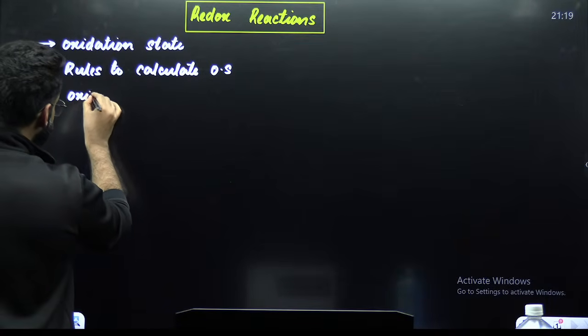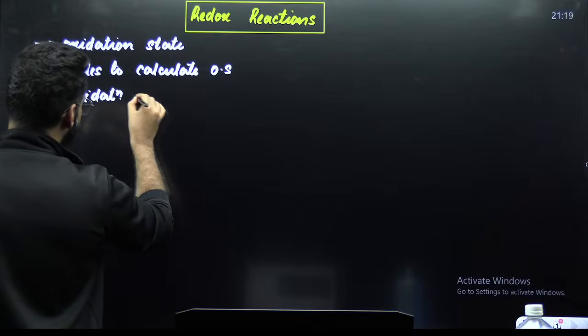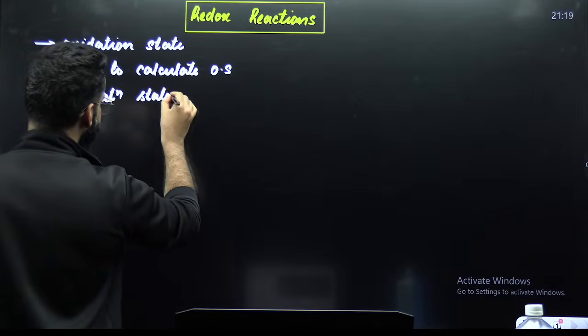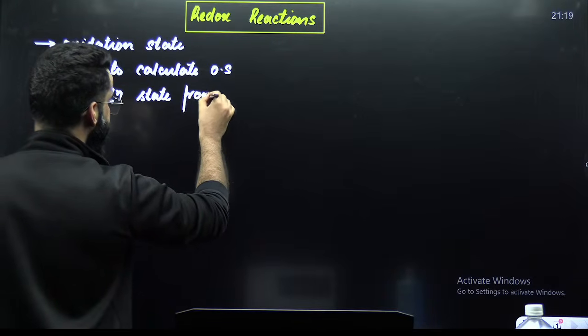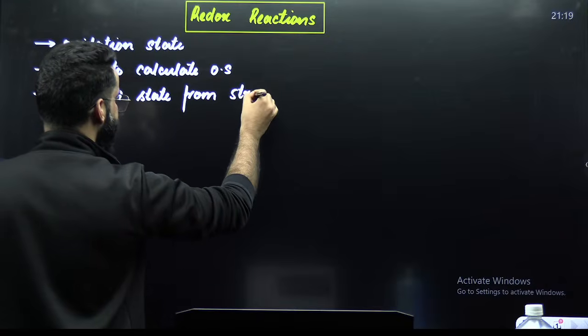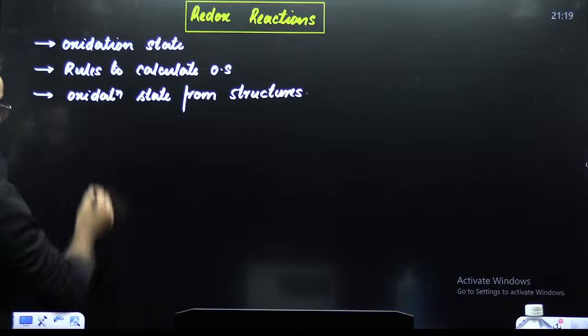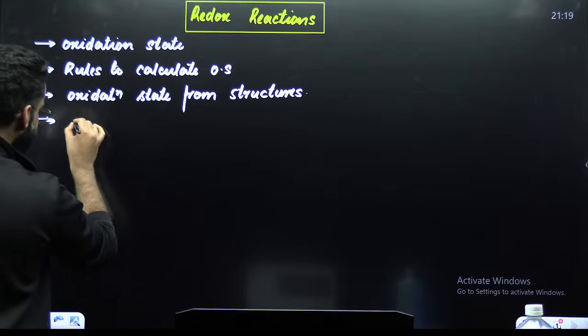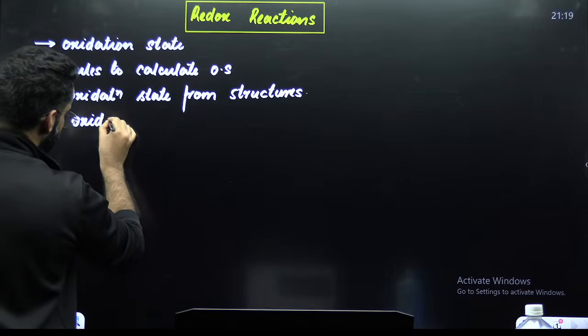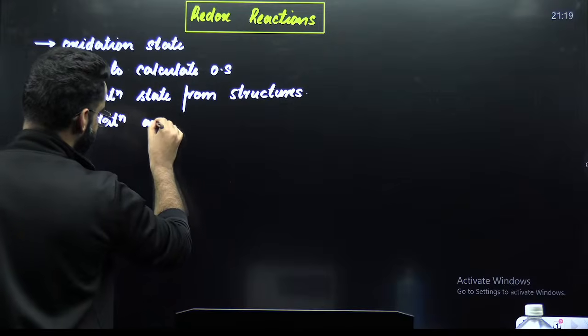Then we shall be discussing the oxidation state from structures. Then we shall be discussing oxidation and reduction.